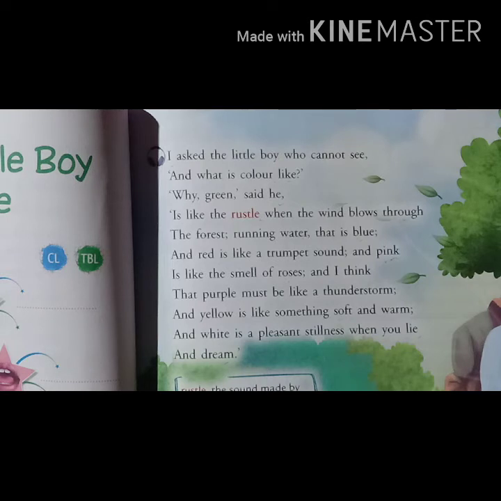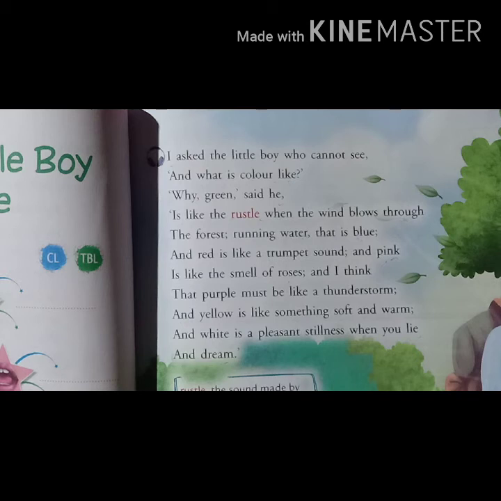Now here you can see the little boy is explaining his experience and saying that he senses the green color when he hears the rustle, and the running water of the forest seems to him like blue.